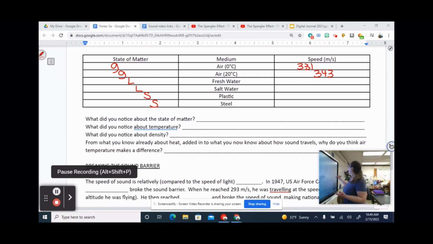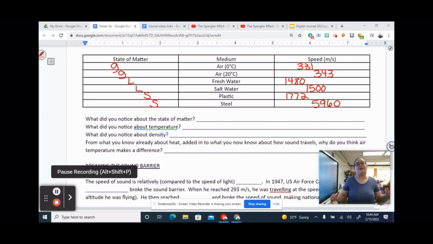All right, what about liquids? Fresh water is about 1480, and salt water is about 1500 meters per second. Darn close, but what do the salt particles do? It adds more molecules. So if you've got more molecules, because you've got the little salt particles floating around in the water, then the speed of sound is going to be faster. And finally, we have plastic. So there are many different kinds of plastic, but the traditional plastic is about 72 meters per second. And then steel, 5,960 meters per second. Sound travels so well in a solid.